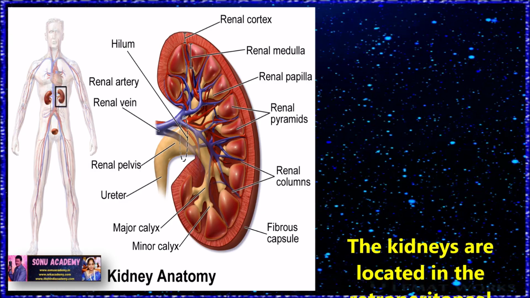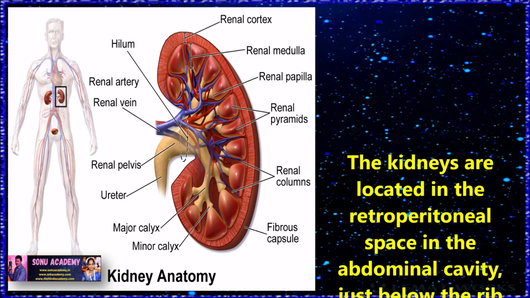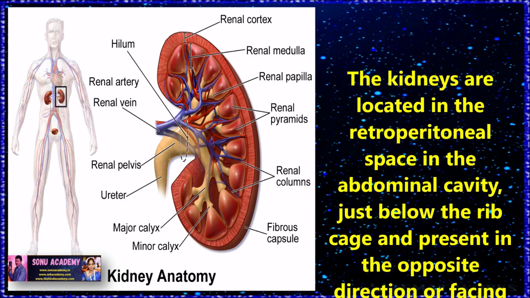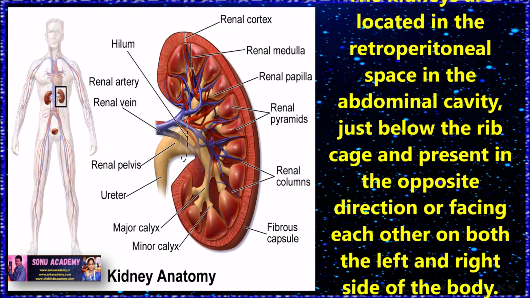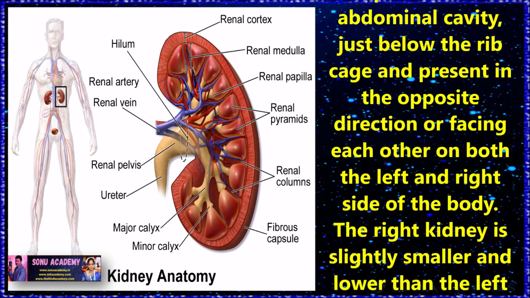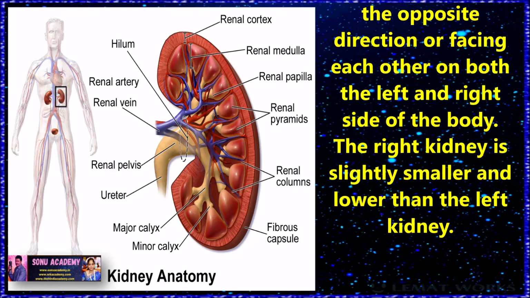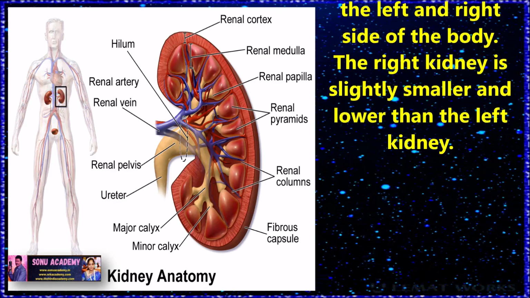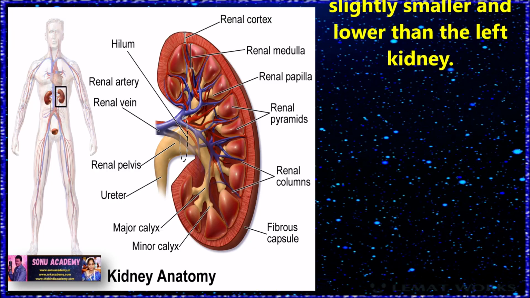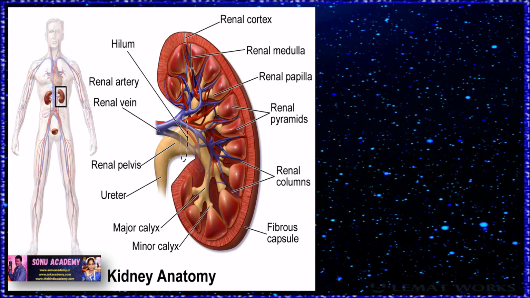The kidneys are located in the retroperitoneal space in the abdominal cavity just below the rib cage and are present in the opposite direction, facing each other, on both the left and right side of the body. The right kidney is slightly smaller and lower than the left kidney.